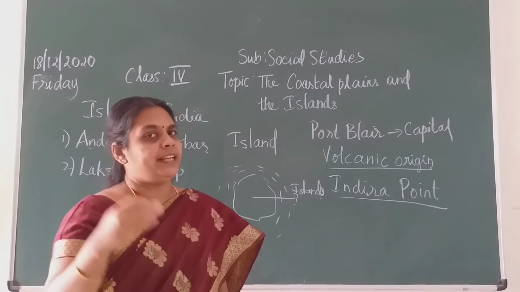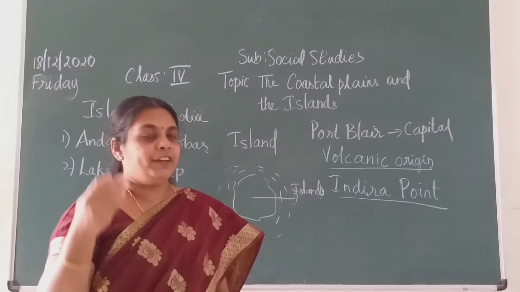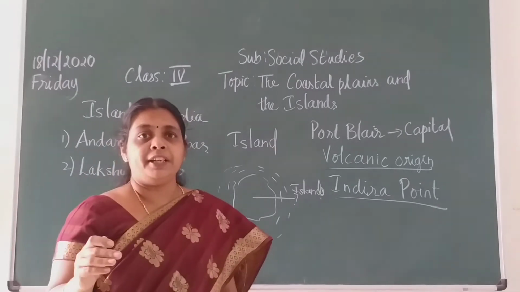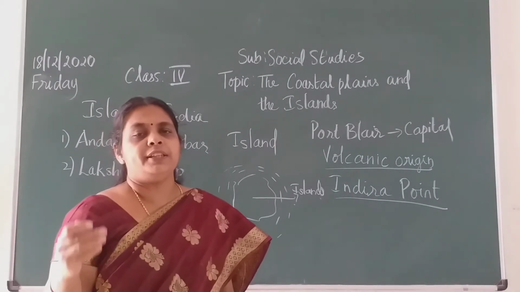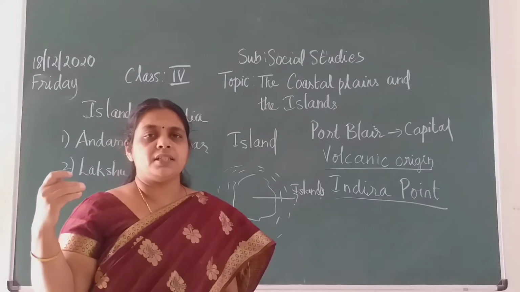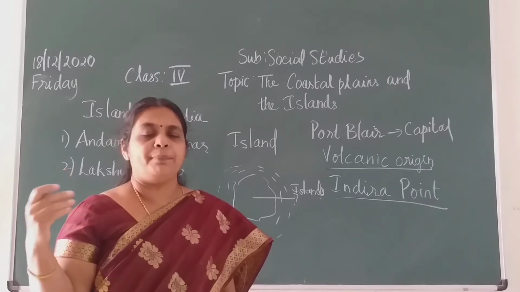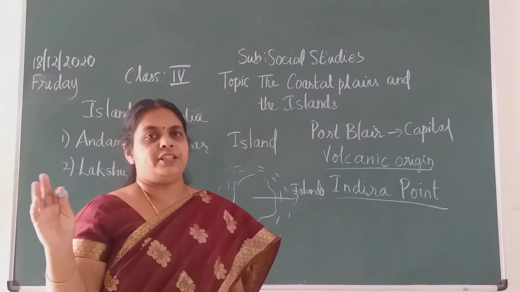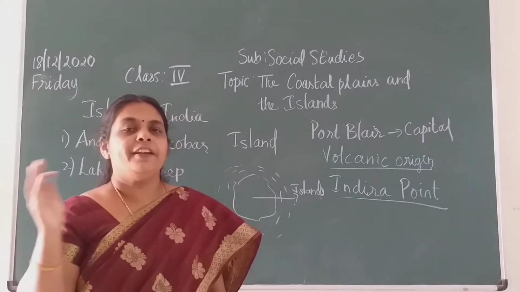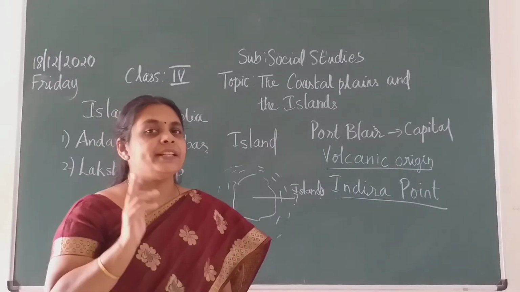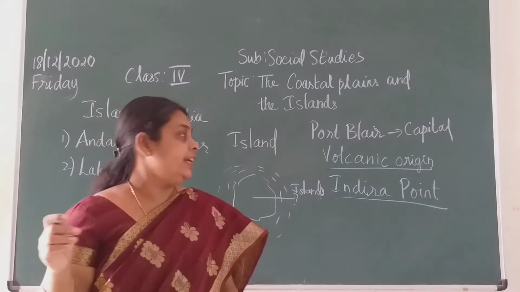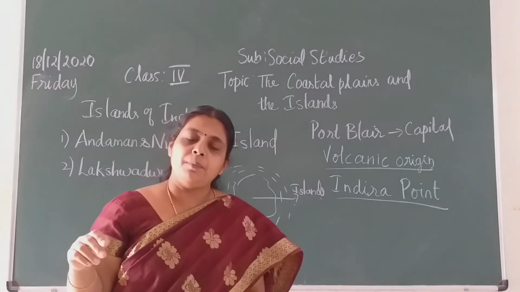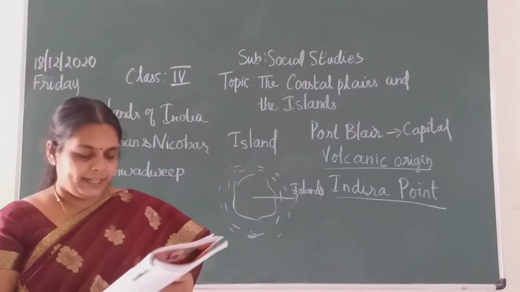Actually we say it is Kanyakumari, but when we consider the Andaman and Nicobar Islands, it is Indira Point. Indira Point is the southernmost tip of India. If they ask for mainland, it is Kanyakumari. For all India, it is Indira Point in the Andaman and Nicobar Islands.